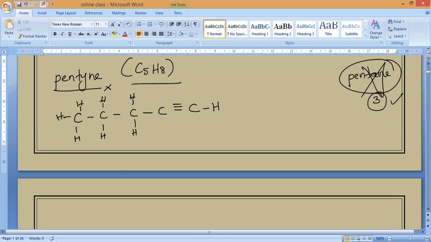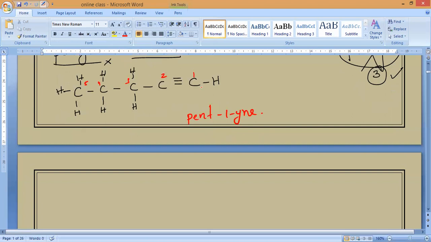So count it: 3 plus 4, 5, 6, 7, 8. Is it balanced or not, guys? Balanced. So now you can write the naming. Carbon 1, carbon 2, carbon 3, carbon 4, carbon 5. So what will the name be? Pent-1-yne. Do you understand? Yne, that's all. So now this bond will change to in between 2 and 3. Clear, everybody?